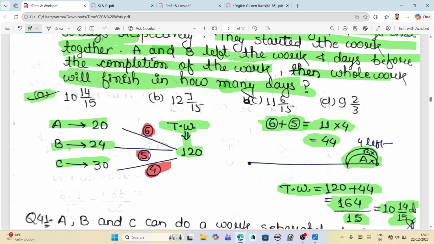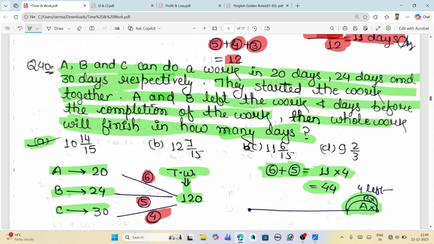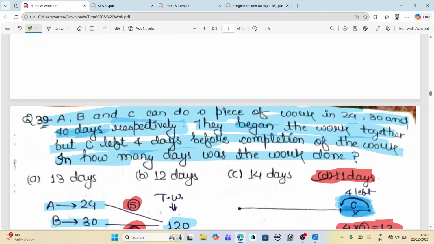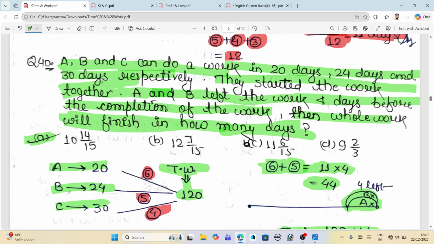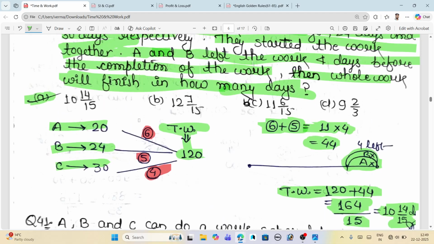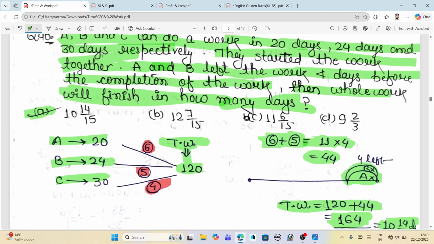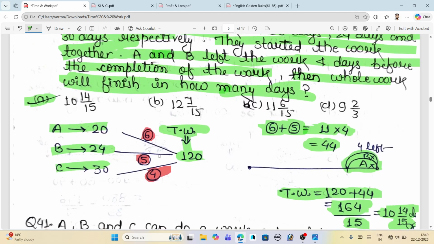Okay. So this is the same type of question. If you find this pattern of questions, you must write and solve the questions accordingly in this approach. This is the easiest approach, and I've already told you why we are adding the number of days or number of work to the total work, just for our comfort and the ease of solving the questions, nothing more. Just remember this concept when an individual leaves the work.